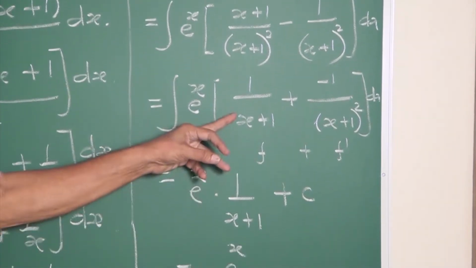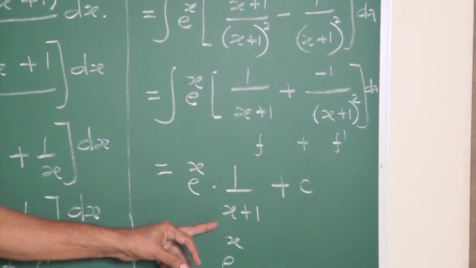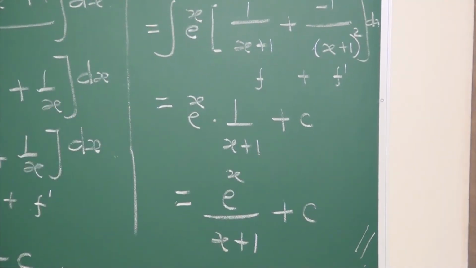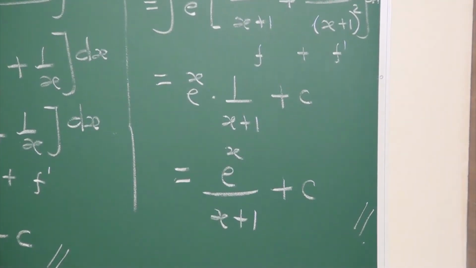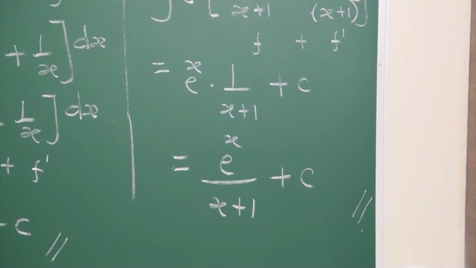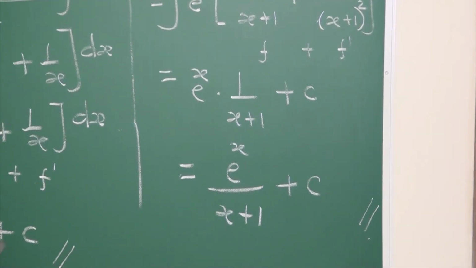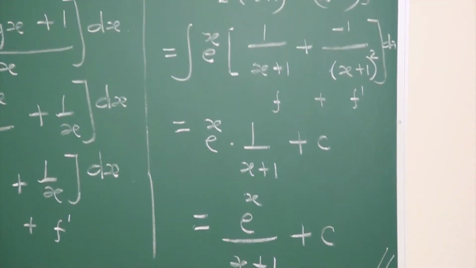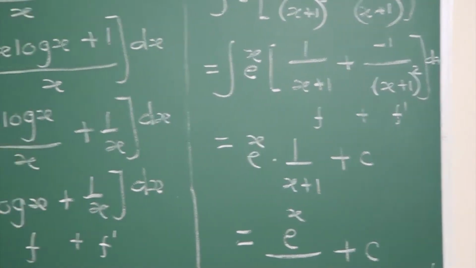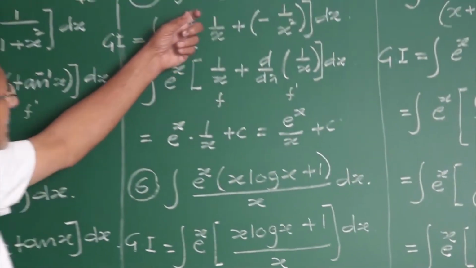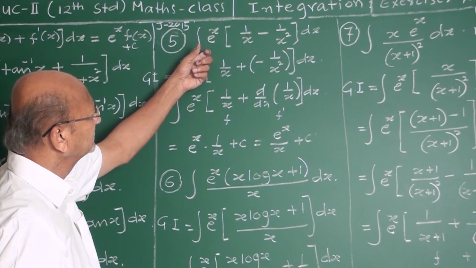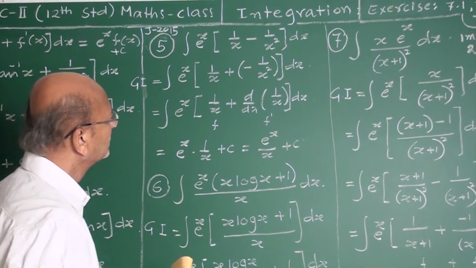e to the power x into f, which is e to the power x upon x plus 1 plus c. It comes under 1 mark, otherwise 2 mark questions. Like this, my friends, in this example the examiner may simplify this.